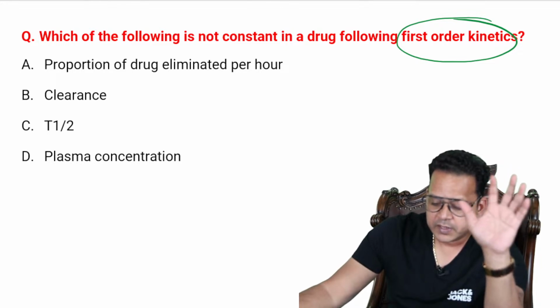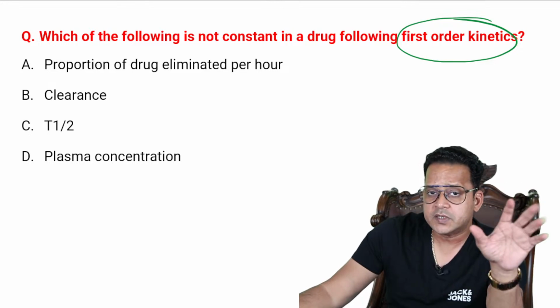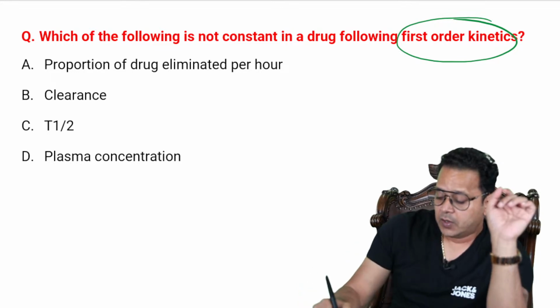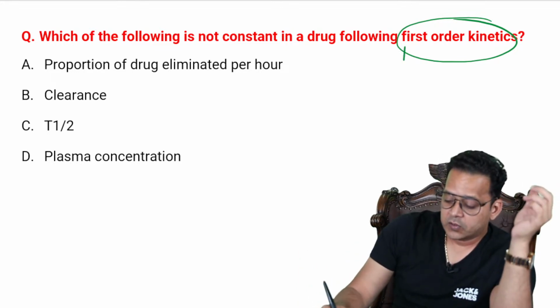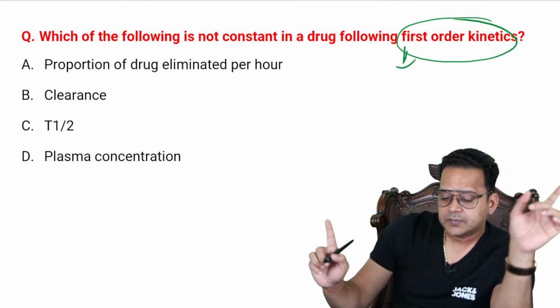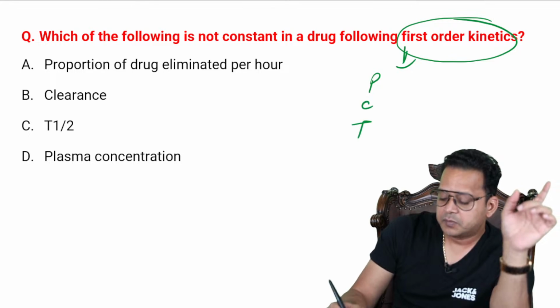All right, let the answers flow, guys. This is an easy MCQ. You should be able to solve such MCQs even in your dreams, and that too within seconds, right? So that you can save time. All right, all of you know. So what is constant in first order kinetics? How have I told you guys to remember this? In first order, the first segment of nephron is constant.